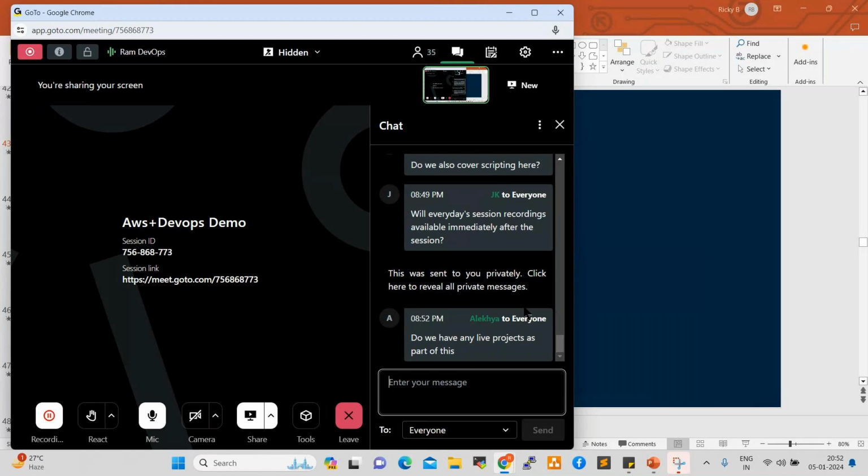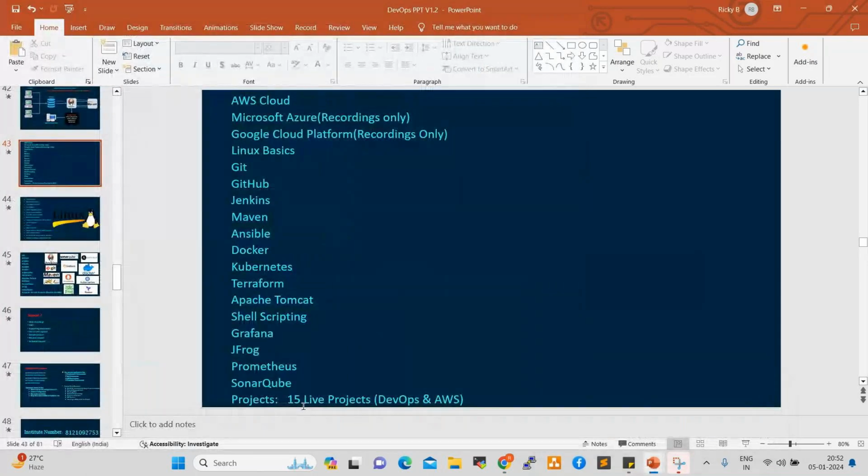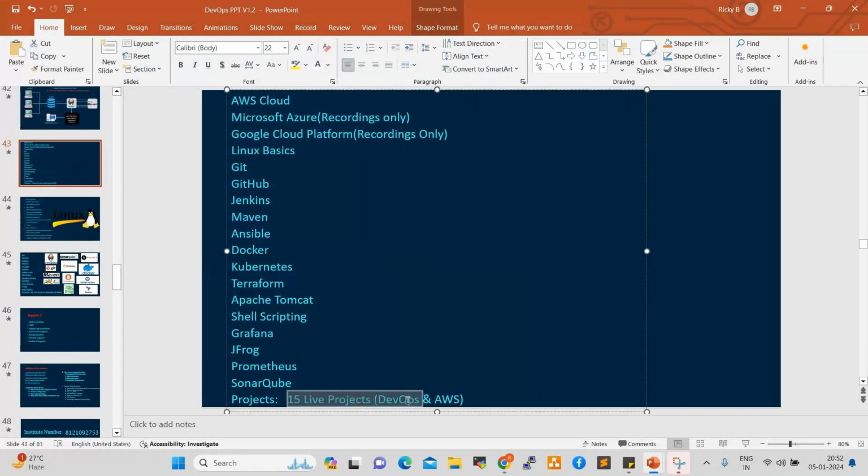Do we have any live projects as part of the course? Yes, nearly 15 live projects are there. Those are all real-time activities we perform in our course, in AWS and DevOps. First, we'll start with AWS, from tomorrow, Monday onwards. Once we complete AWS, then we'll jump into DevOps. In between, Linux will also be covered. For every concept I provide you a document, and also real-time challenges and FAQs.